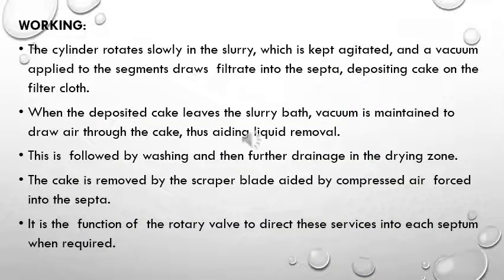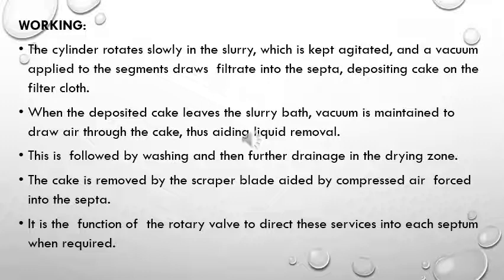So how does it work? The cylinder rotates slowly in the slurry. The slurry is constantly agitated so that there is no settling of the solid, and the vacuum is applied to the segments, which draws the filtrate into the septa, depositing the cake on the filter cloth.